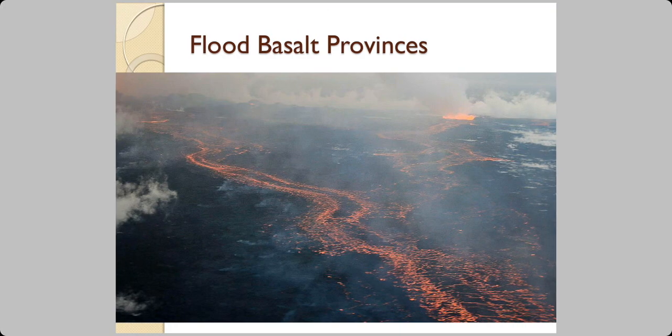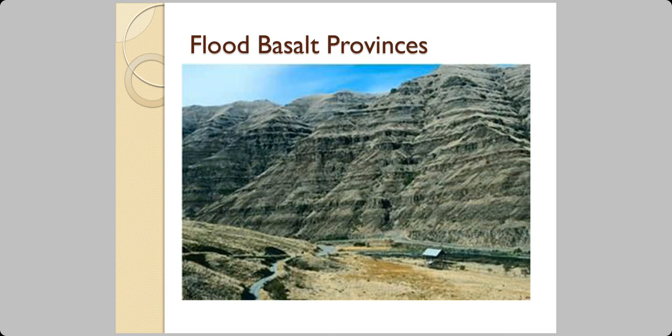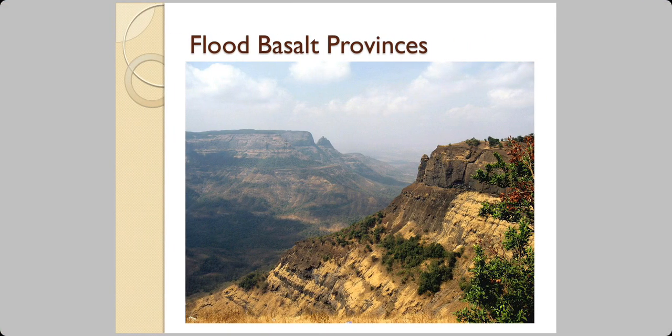This is an actual picture of lava flowing to several hundred kilometers. And it gives rise to this kind of structure. This is Deccan Traps in Maharashtra. You can look at the layered structure, layer upon layer, layer upon layer, maybe over millions of years, it has formed this structure. If you ever go to a hill station known as Matheran in Maharashtra, there's a viewpoint known as Lemles Bench. This picture is from that Lemles Bench. You can see the layered structure. This is very much in the Deccan Traps.